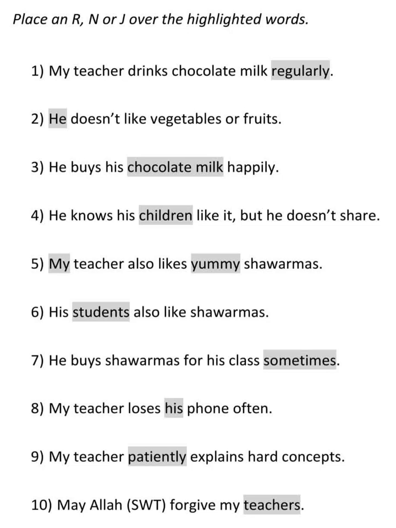So simply what you have to do is first you find out what is the verb here. Only one verb is there, drinks. So then think, who's drinking? Teacher, my teacher, right? Actually teacher is drinking. So teacher is Rafa. Who's doing the act is Rafa. Then what is drinking? The detail of the act, that is called chocolate milk. So it is Nasib. And how frequently is he drinking? Regularly. That is also a detail of the act. So it is Nasib. So chocolate milk and regularly both are Nasib.